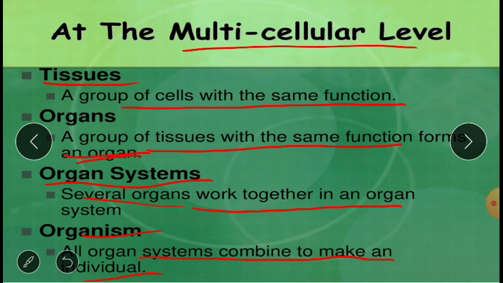You are going to be combining your CPU, your monitor, mouse, all these are going to be manufactured differently. But if a computer has to work properly, what you have to do? You have to organize all this into a proper manner. You have to connect all these in a proper manner so that your PC is working. And hence it is known as a computer system. In the same manner, organisms are made up of different organ systems to perform the function that is living. It is behaving as an organism.